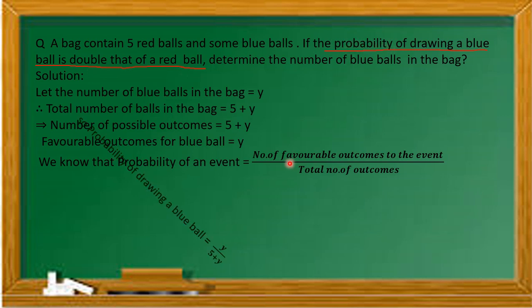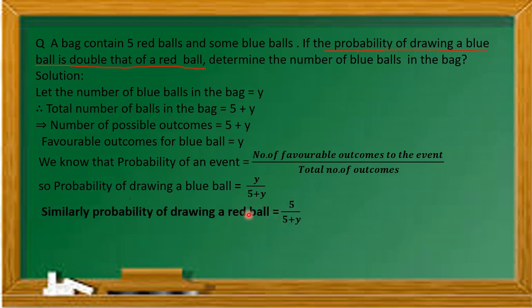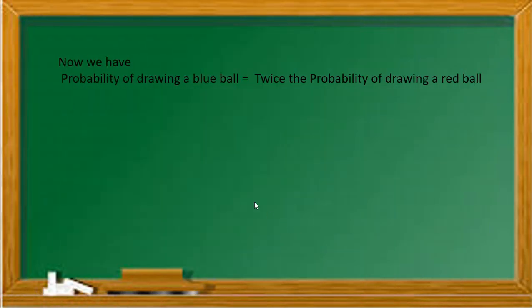So let us find the probability of drawing a blue ball. The number of blue balls is y and the total number of balls is 5 plus y. Similarly, for the probability of drawing a red ball, the total number of red balls is 5 and the total balls in the bag is 5 plus y. Now the condition applied: the probability of drawing a blue ball is twice the probability of drawing a red ball.